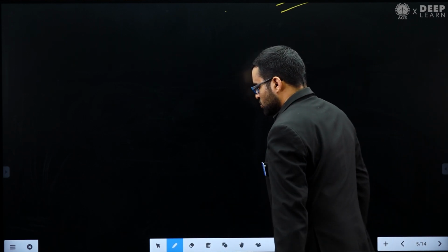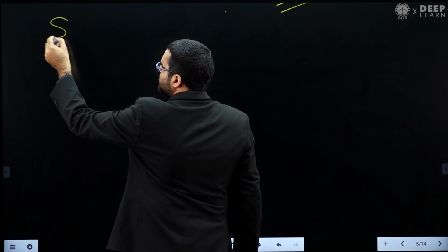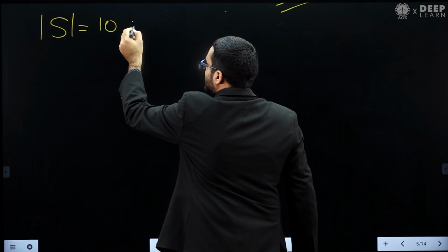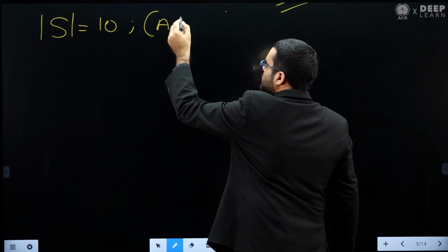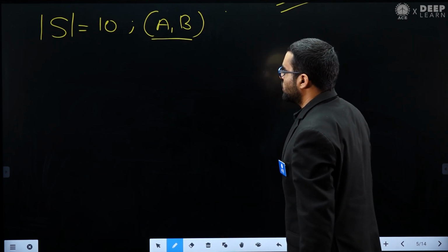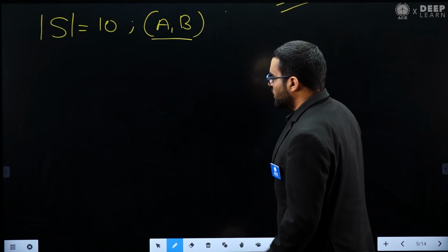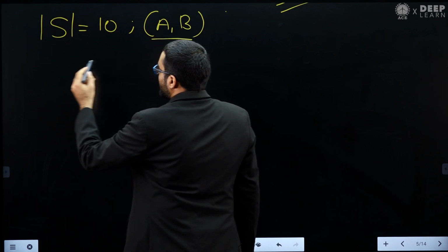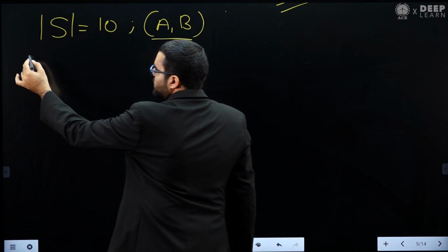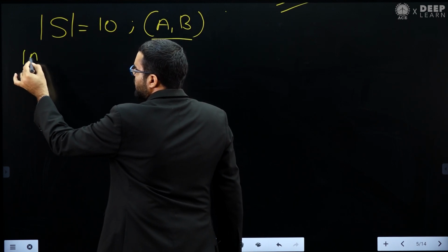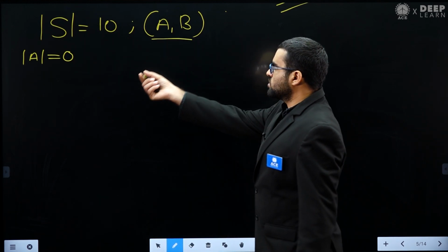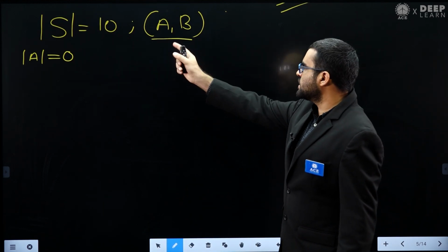In our question he is saying that you have a set S whose cardinality is 10, and he wants to create tuples of the form A comma B. So how can we solve it? Very easily. Let's see this A. Either I can take cardinality of A equal to 0, which means A is the empty set.